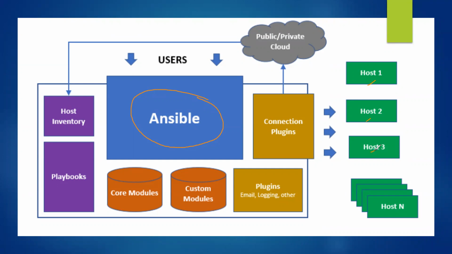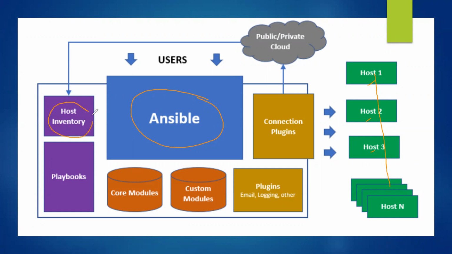Now the question comes is, it can be 1, 20, 10, 100. But how will the Ansible Management Node or Ansible Master know that I have to manage these many worker nodes? So all the machines, see here, all these machines, their IP addresses will be stored here.